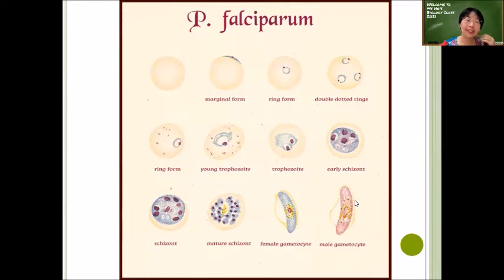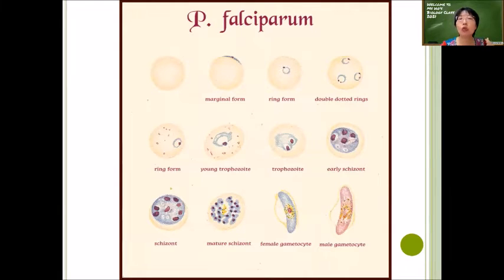In order to diagnose a person with malaria, usually we will take a blood sample from the person and observe it under the microscope to look into the red blood cells, to see whether there are any cells which contain a nucleus.